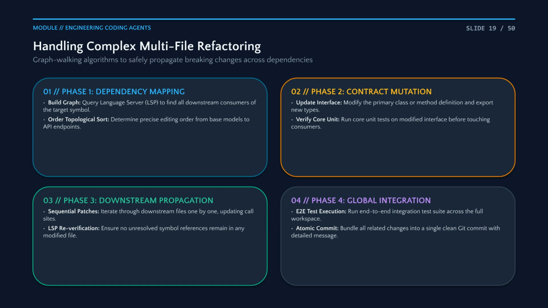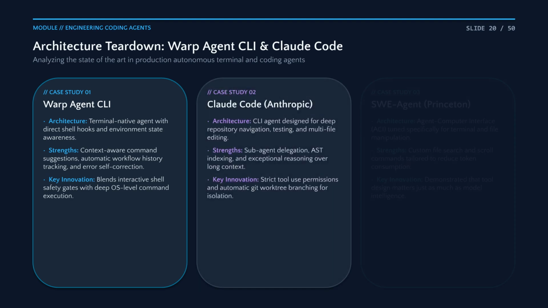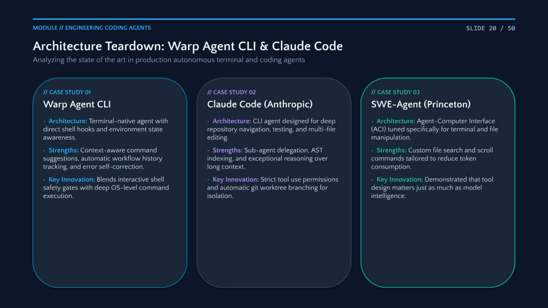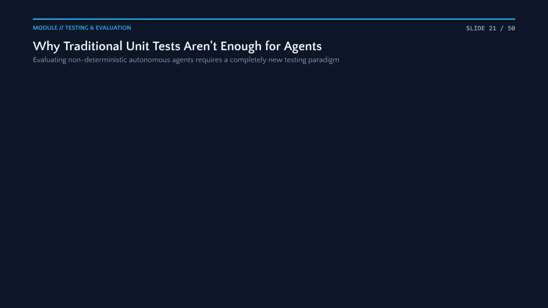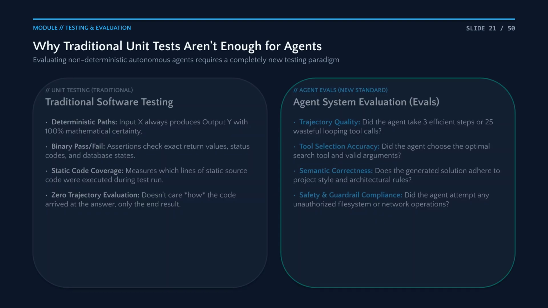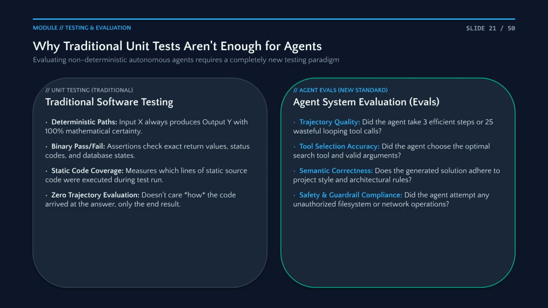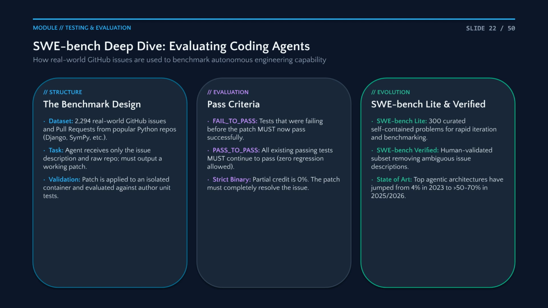Handling multi-file refactoring requires a structured approach. Agents must build a dependency graph, perform topological sorts, and execute sequential patches with verification at every stage. Tools like Warp Agent, Claude Code, and SWE-bench demonstrate key patterns, custom interfaces, strict security sandboxes, and deep integration with standard developer workflows. Standard unit tests evaluate code, but not agent behavior. For agents, we must shift to evaluating trajectories, tool selection accuracy, and adherence to security guardrails.